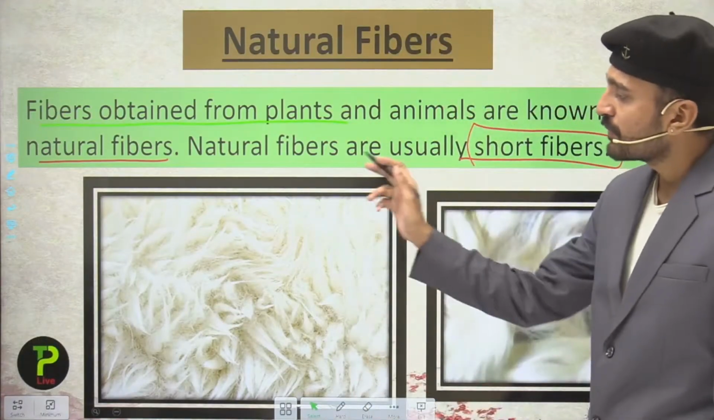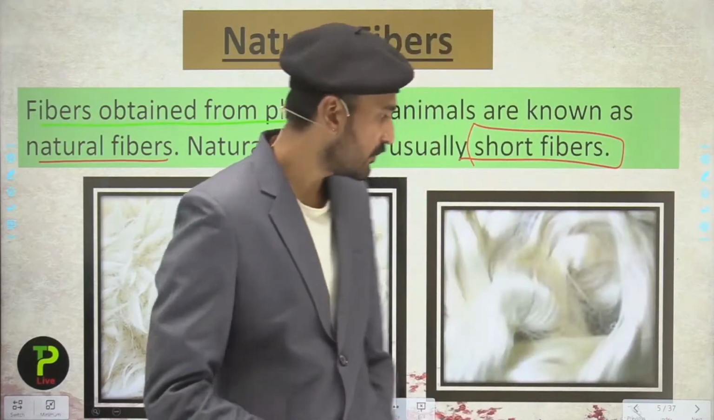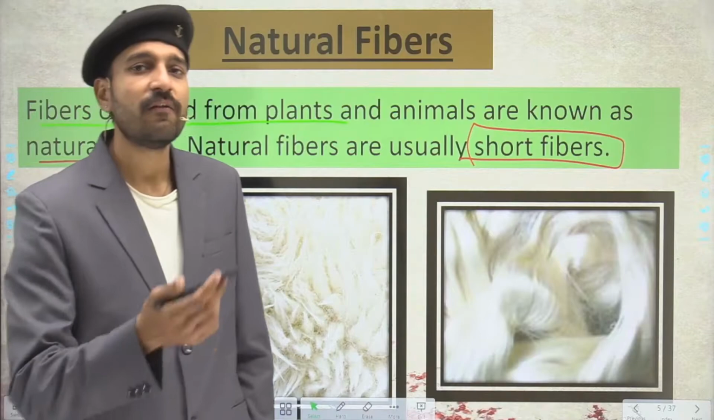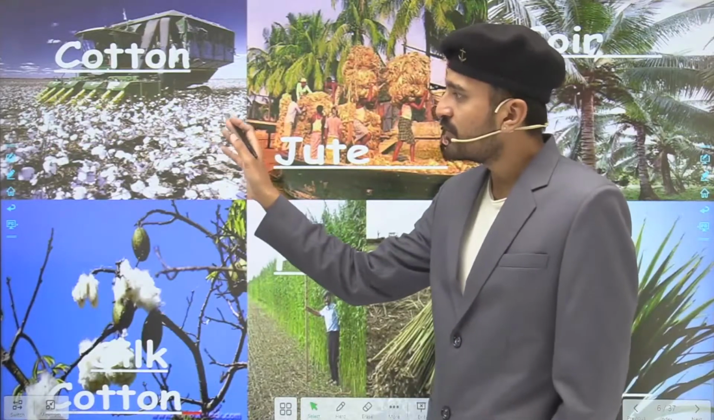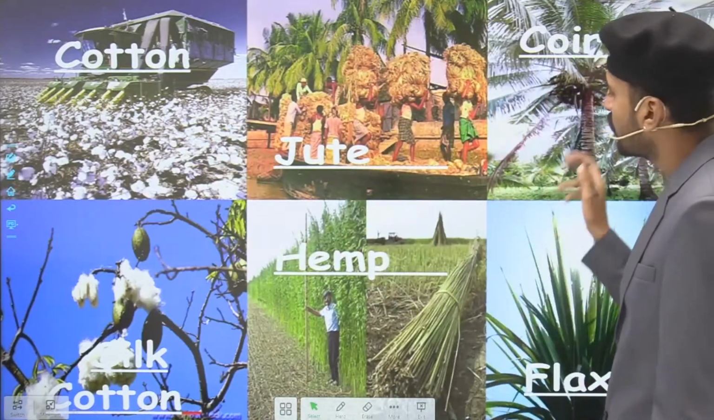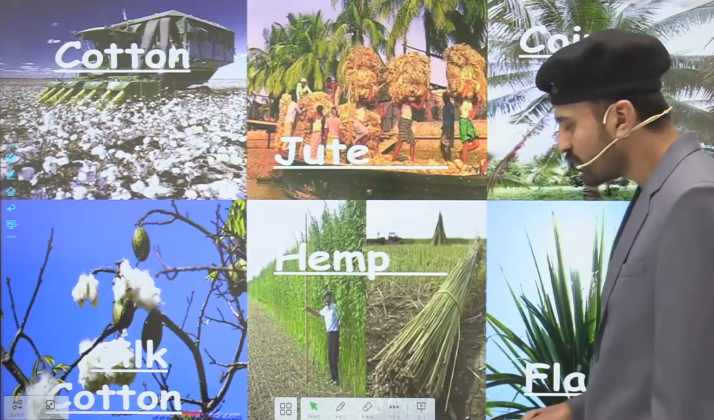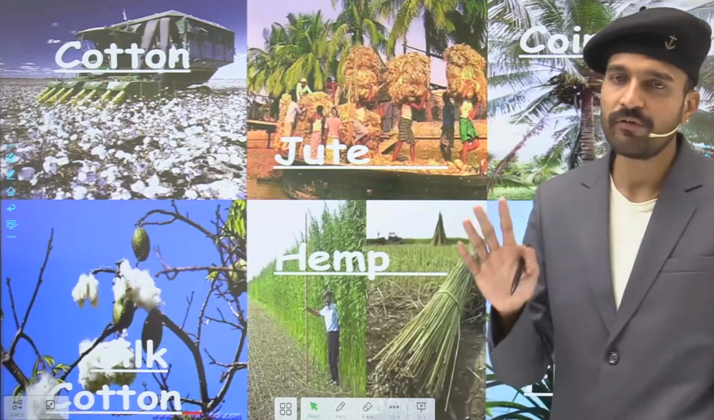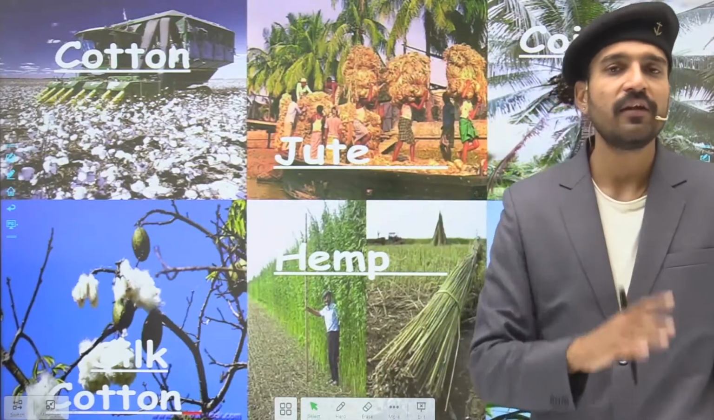So here you can see this is the wool fiber, and here you can see the silk fiber. So these are the fibers. Now let us see here plant fiber. So the natural plant fiber is the cotton, jute, coir, silk cotton, hemp and flax. So these are present in your class 7 syllabus. So I hope students you are all aware of these, that is the natural plant fibers.